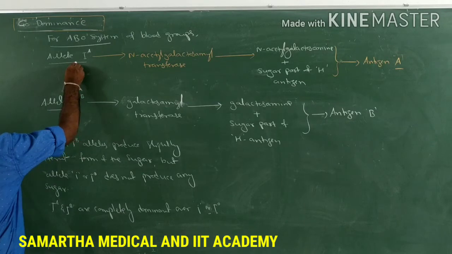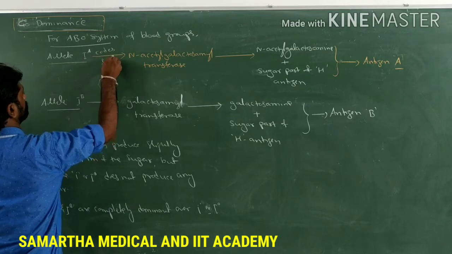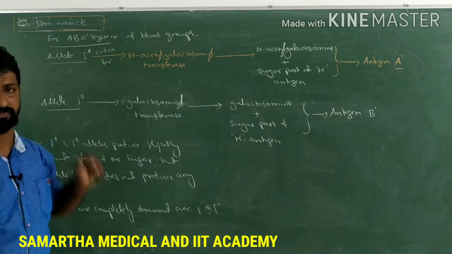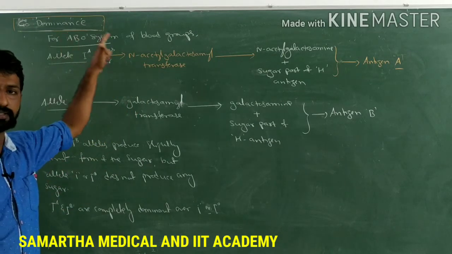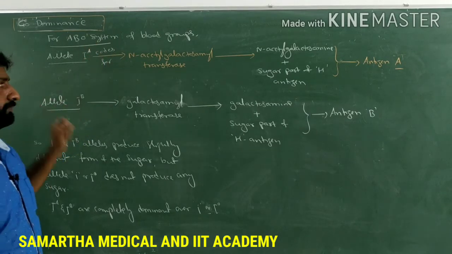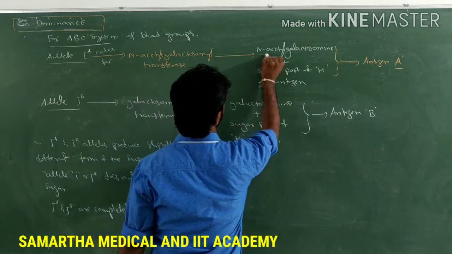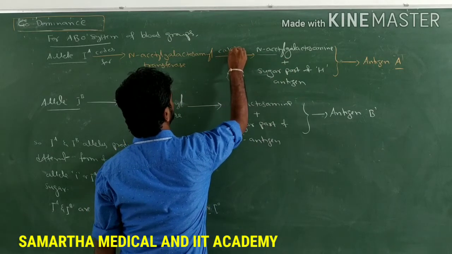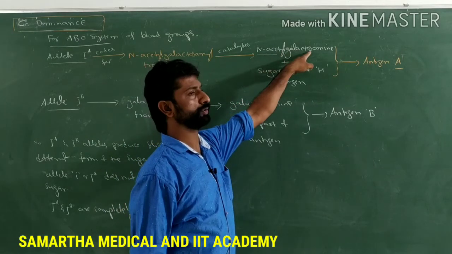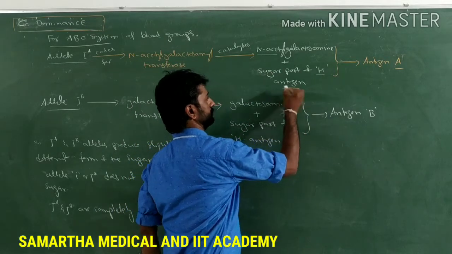The allele A codes for the synthesis of the enzyme called N-acetyl galactosaminyl transferase. Allele A codes for the synthesis of this enzyme, which catalyzes the addition of N-acetyl galactosamine to the sugar part of the H antigen.